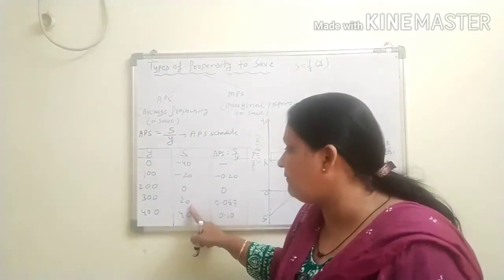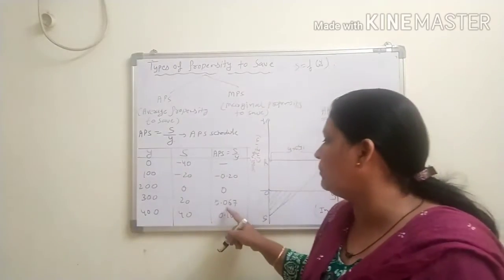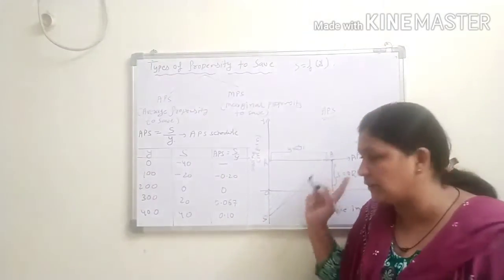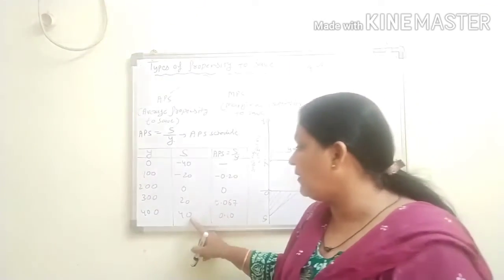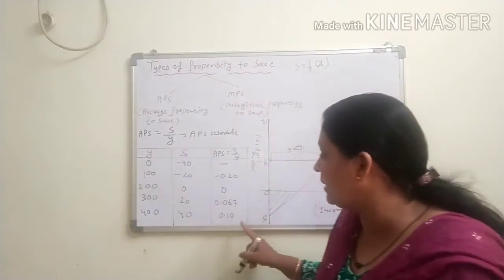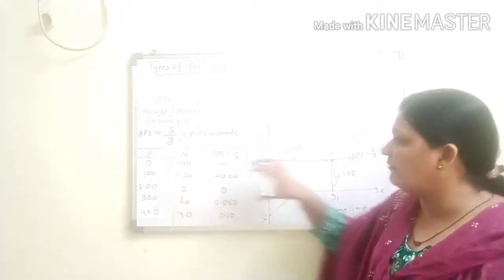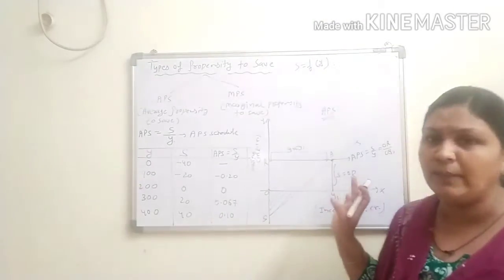Now your saving is 20 rupees in crores, so 20 upon 300, it should be 0.067 approx. Now your saving is 40 rupees in crores, so 40 upon 400, it should be 0.10, your APS. Now all these things we put in the graphical manner.